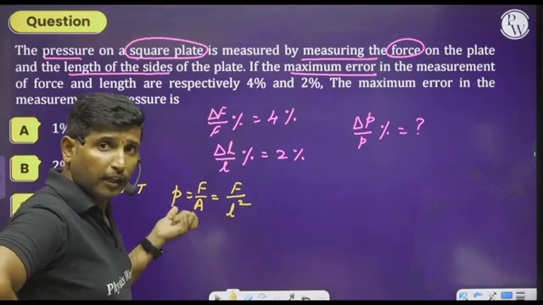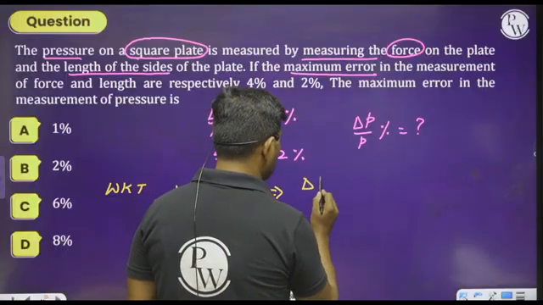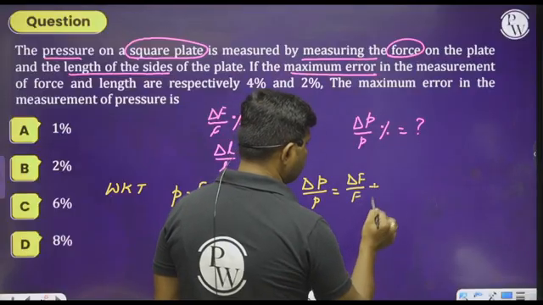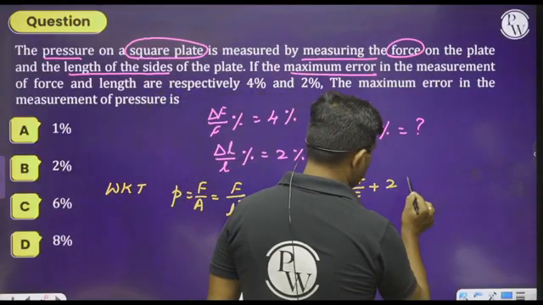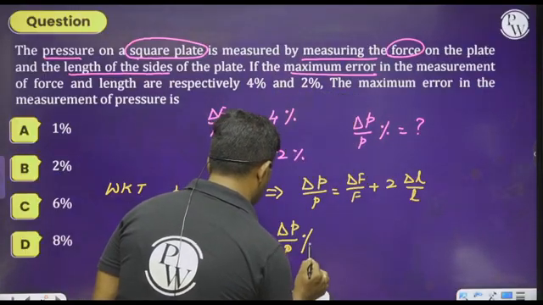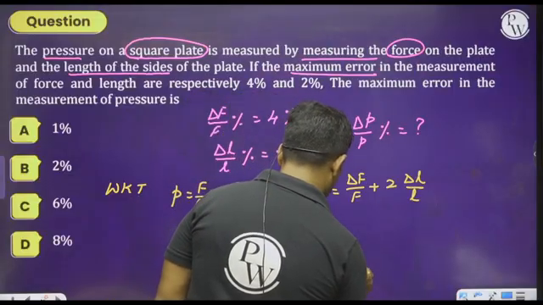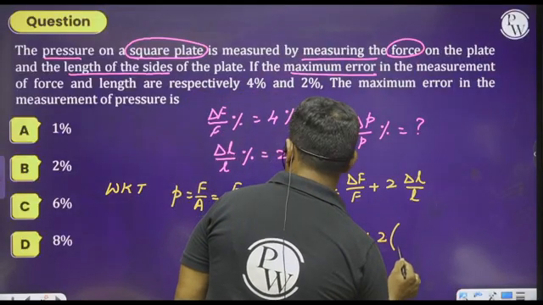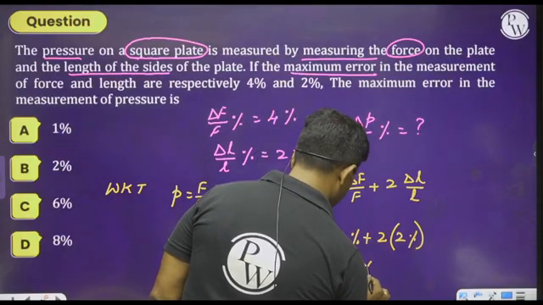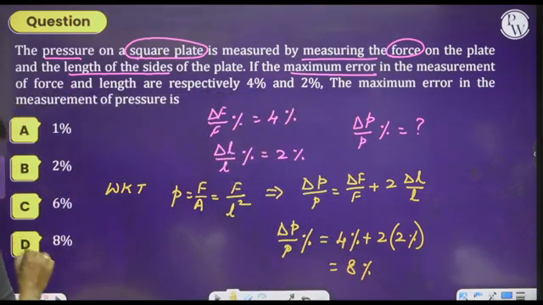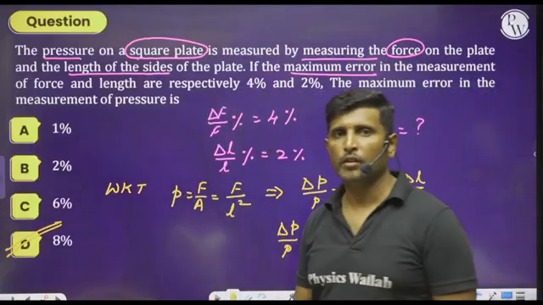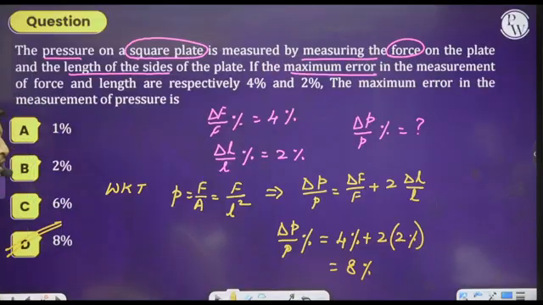Therefore the error in pressure, delta P by P, can be written as delta F by F plus 2 into delta L by L. So delta P by P in percentage is equal to 4% plus 2 into 2%. So whenever we multiply this value and add it, then you will get the answer as 8%. Hence we can select option D as the right answer. Option D is the right answer. Is it clear? So like that we have to think and analyze each and every question.